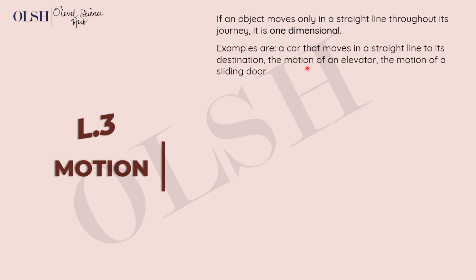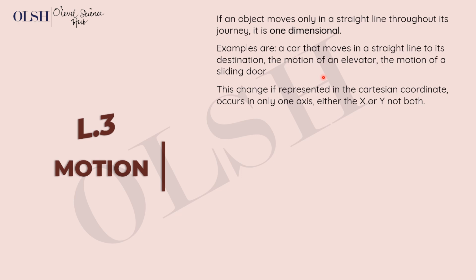Okay, an elevator can go upwards or downwards alone, and that is motion in a straight line in one direction. Okay, so you have the motion of a sliding door. It can move towards the left or towards the right. It can't go up or down. So those are one-dimensional motions. They can be represented with one axis on a graph.